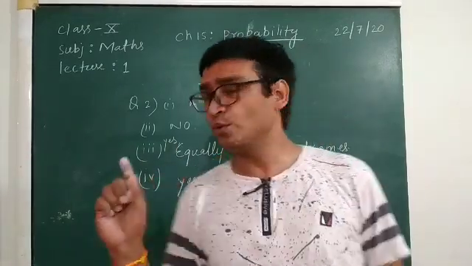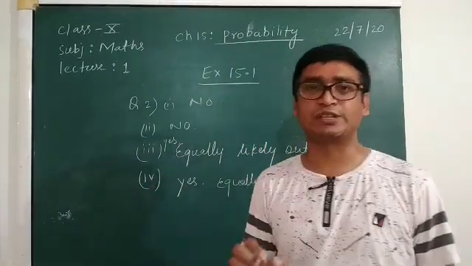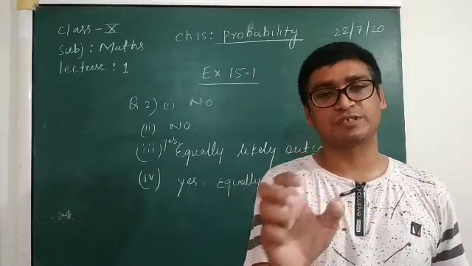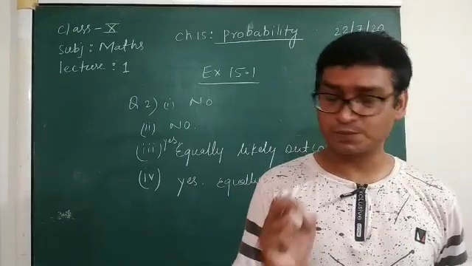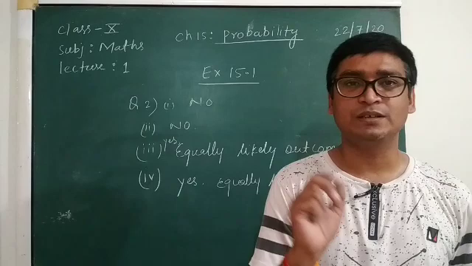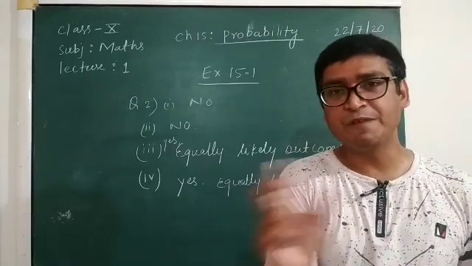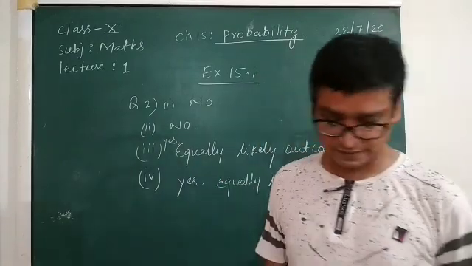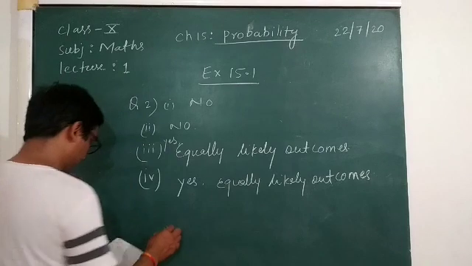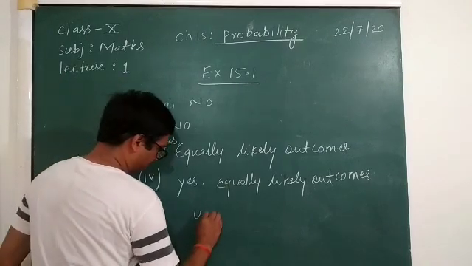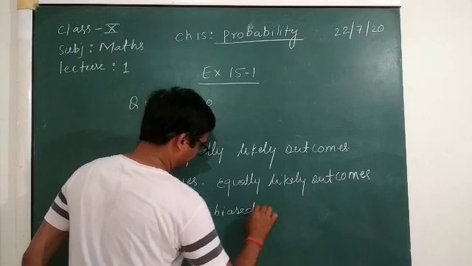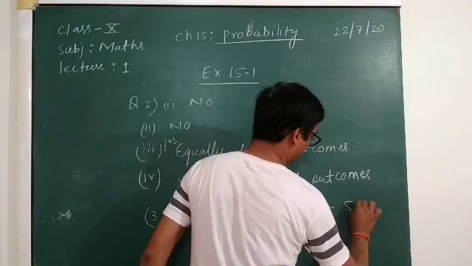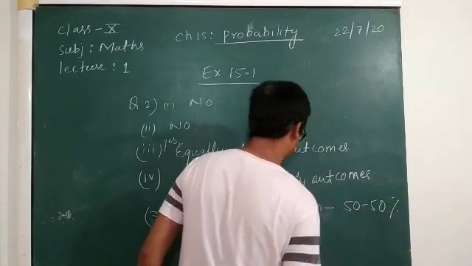So here you can say that in this situation there is an unbiased condition, meaning no one has the possibility to cheat. So it is an unbiased condition, and there are 50-50 chances of getting head or tail. So you can write here in the third: unbiased condition and condition for getting 50-50%, right?